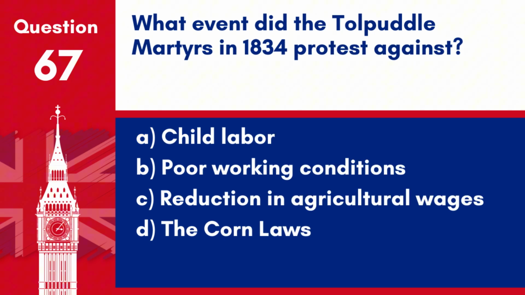Question 67. What event did the Tolpuddle martyrs in 1834 protest against? A. Child labour. B. Poor working conditions. C. Reduction in agricultural wages. D. The Corn Laws. Answer: C. Reduction in agricultural wages. The Tolpuddle martyrs were farm labourers who protested against the reduction in agricultural wages in 1834.